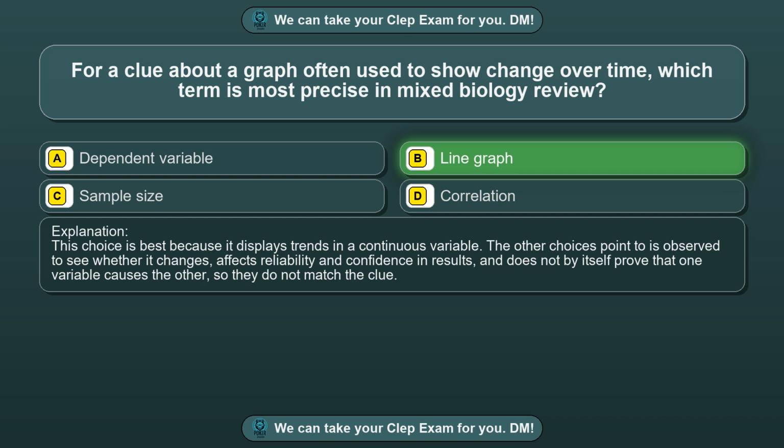This choice is best because it displays trends in a continuous variable. The other choices point to is observed to see whether it changes, affects reliability and confidence in results, and does not by itself prove that one variable causes the other, so they do not match the clue.